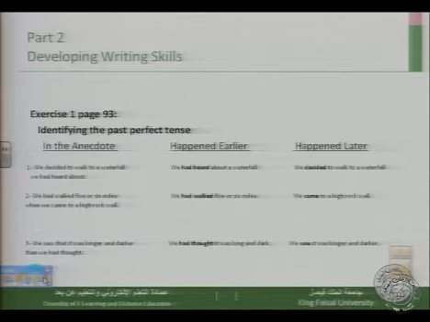Sentence number 3: we saw that it was longer and darker than we had thought. And then the event that happened earlier is we had thought it was long and dark. And the event that happened later is we saw it was longer and darker. So this is the correction of exercise 1, page 93, in which we identified the past perfect tense in the anecdote.